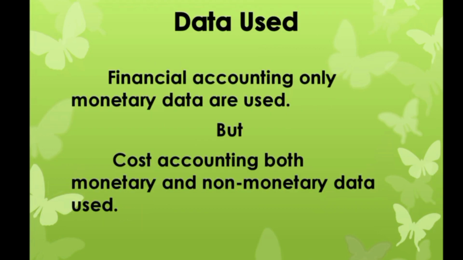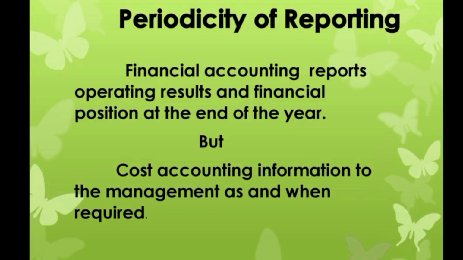Data used. In financial accounting only monetary data are used, but in cost accounting both monetary and non-monetary data are used. Periodicity of reporting. Financial accounting reports operating result and financial position at the end of the year. In cost accounting, it gives information to the management as and when required.